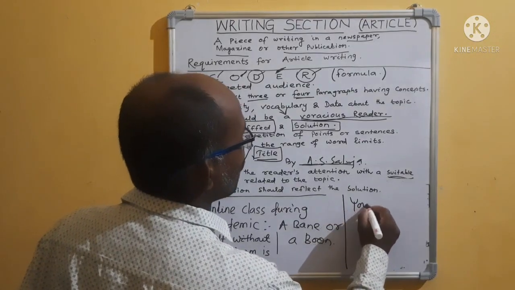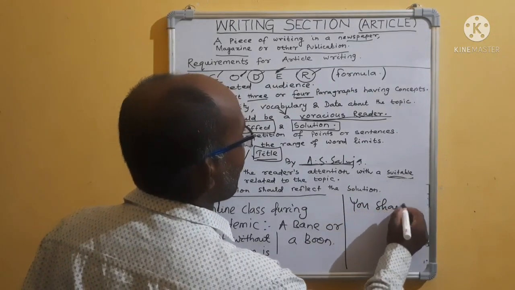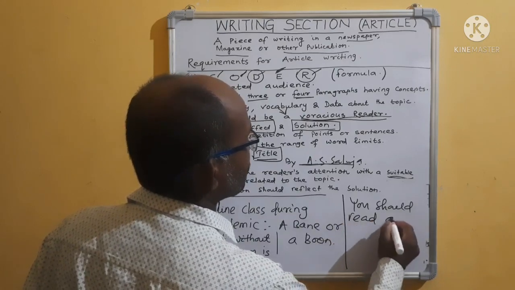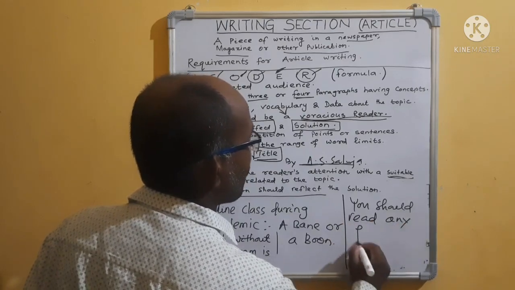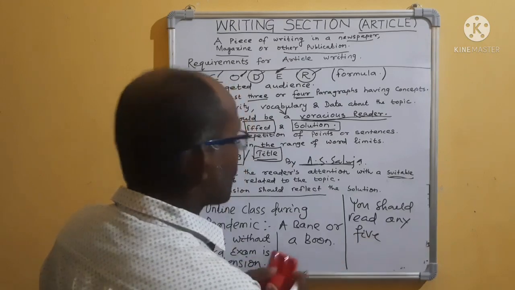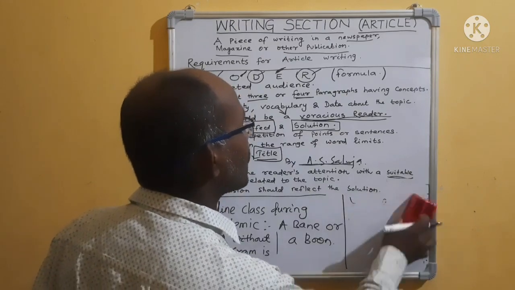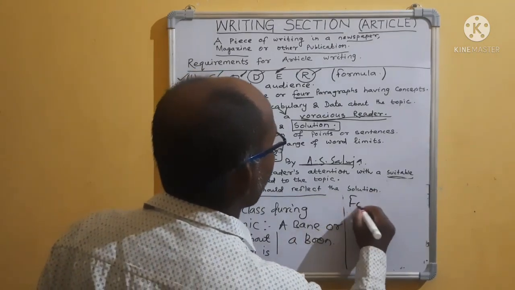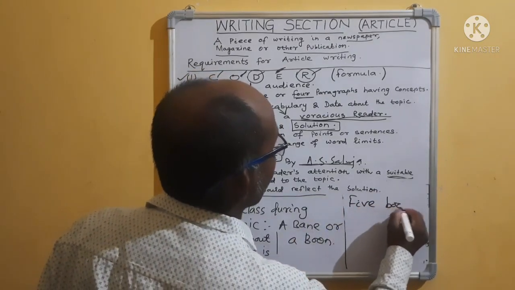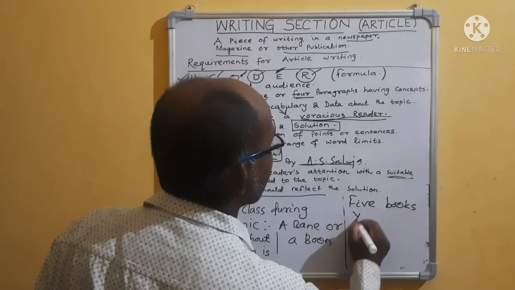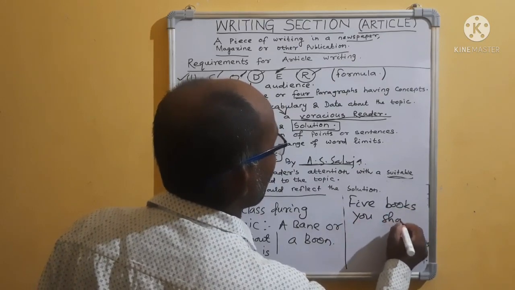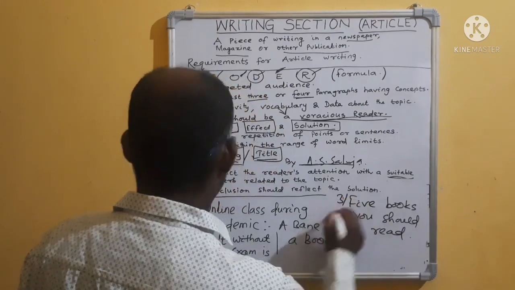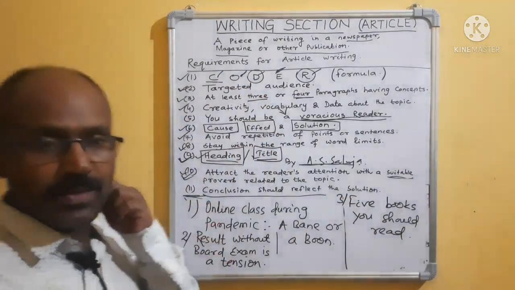You should read any 5 books. You should read any 5 books. That means number 1, 2, 3 I have given as examples.